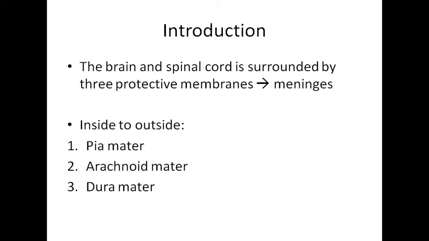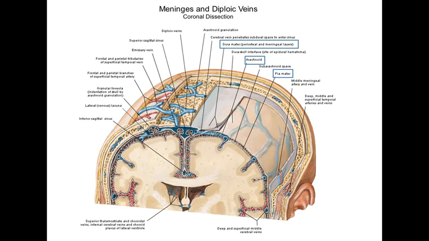Outer to pia mater is the arachnoid mater, and outermost is the dura mater, right? So you must know that from inside to outside it is pia, arachnoid and dura. If you are writing it, do mention whether you are writing from outside to inside or from inside to outside, right? From outside to inside, it should be dura, arachnoid and then pia, right?